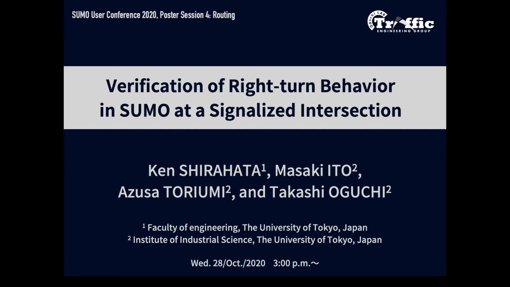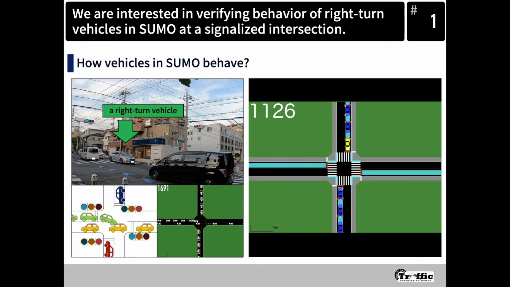Today, I'd like to talk about verification of right-turn behavior in SUMO at a signalized intersection. We are developing a new method for traffic signal control, and we use SUMO to evaluate the ability of our proposed method. When we generated a signalized intersection in SUMO, we wrongly set parameters of the junction model. As a result, a strange phenomenon happened: right-turn vehicles forced oncoming vehicles to stop.